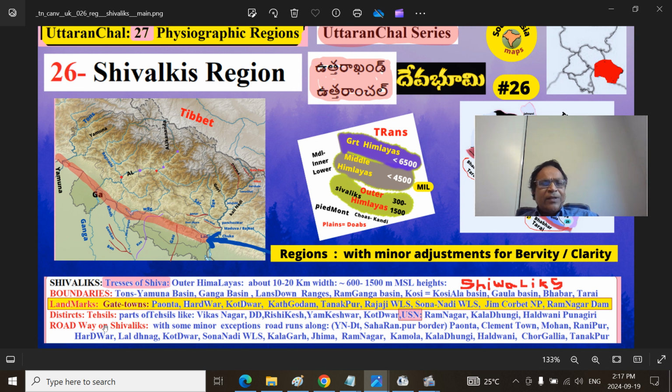The districts will show the tehsils are the Vikas Nagar and Dehra Dun, Rishikesh, and Yamkeshwar, Kotdwar, and Udham Singh Nagar, Ramnagar, and Kaladhungi, and Haldwani, and Purnagiri in the Champawat regions. I will show them further, just listing there.